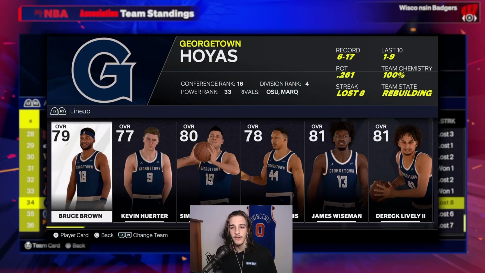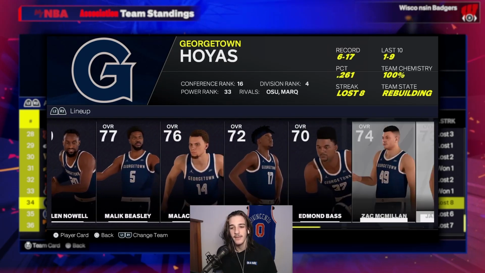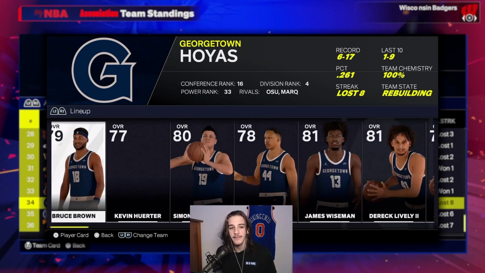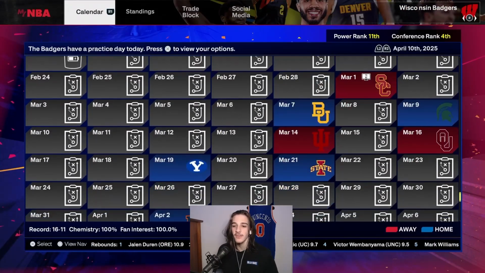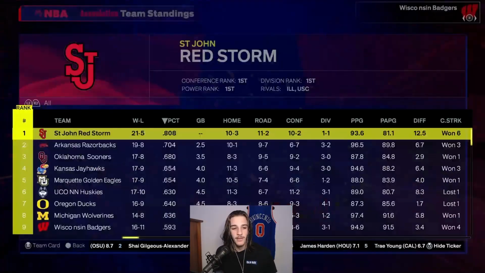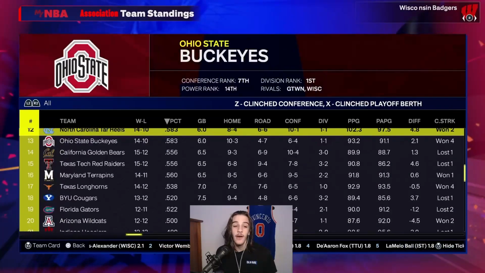And then the final team we're going to look at is this Georgetown team. Now, this is a team I think I'd expect to be pretty bad. I think they deserve to be here. And again, there's only like 29, 30 games in the season, so they don't have many games left to get into the playoffs. So these teams at the bottom here probably have to win out or they're out.